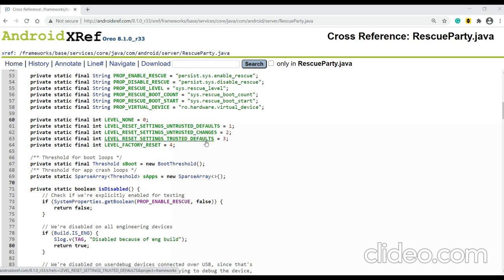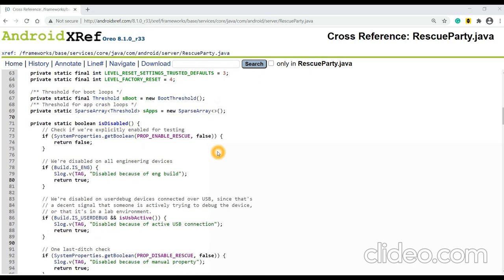When it escalates to the higher level, which is level 3, it will reset settings trusted defaults. All the trusted default settings will be reset. And the final and last level is factory reset, which has a value of 4. If all these one by one fail, finally it will come to the last level. It will prompt the user to do a factory reset, after which they will not see this issue of continuous booting anymore.